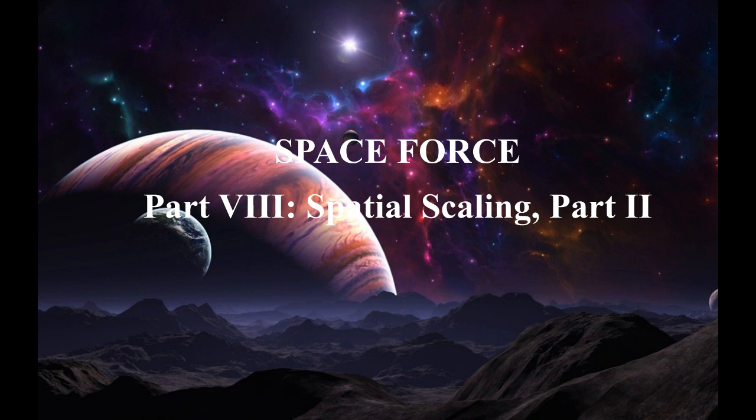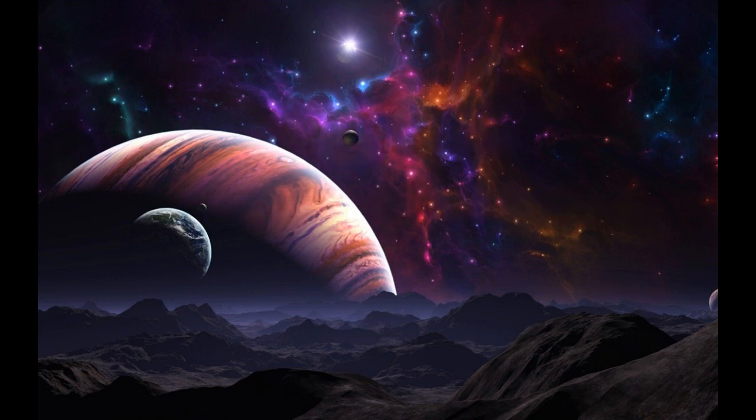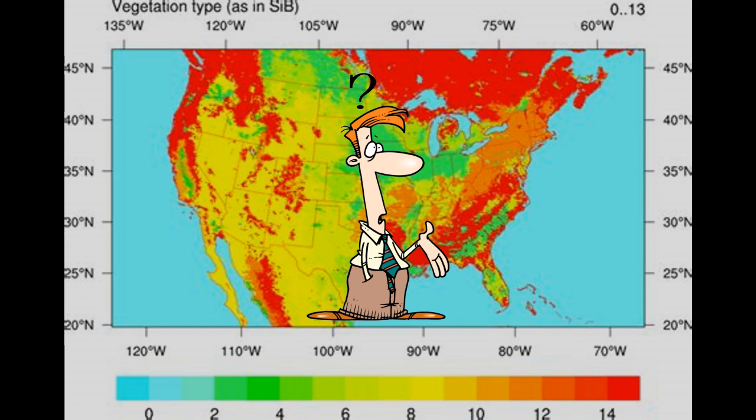Last week we discussed spatial scaling and how different ecological and biological processes drive habitat selection at different scales. This week we will continue to discuss the importance of spatial scaling. A key question we should always ask ourselves is, how do we know which scale produces the strongest species-landscape relationship?